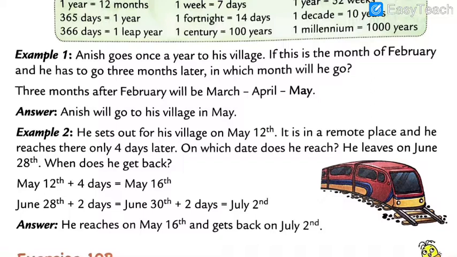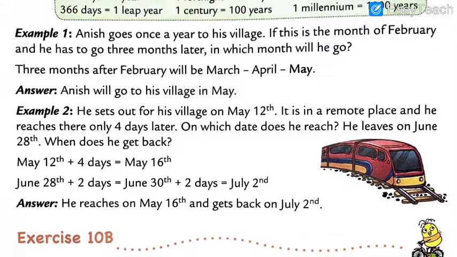Okay, I hope you have done, dear. Now we will move on further. Example number two. Let's check first what is example number two. He sets out for his village on May 12th. He means who? Anish. Anish sets out for his village on May 12th.